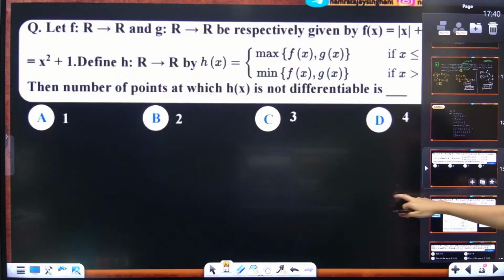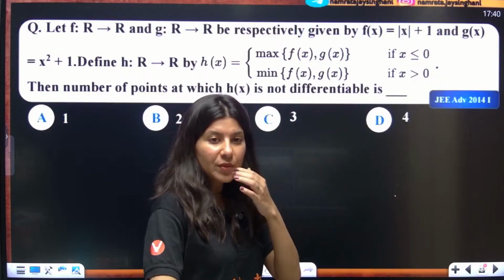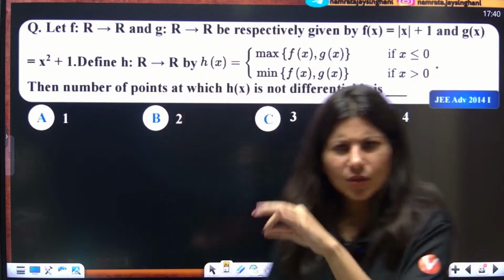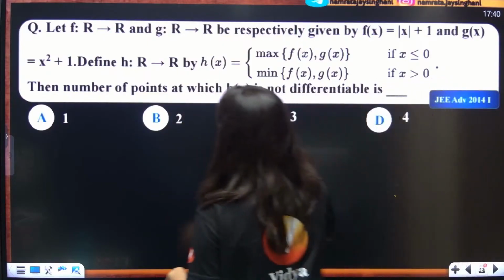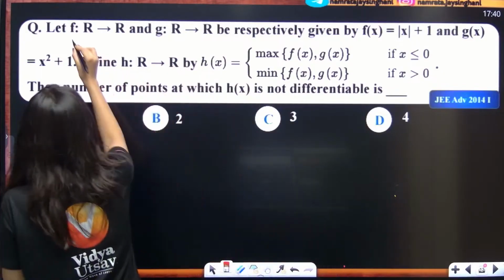Then we are having another question. Let's move on to another question. JEE Advanced 2014 question. Okay. And this is also not a very difficult question. Function f is given to you. Function g is also given to you.